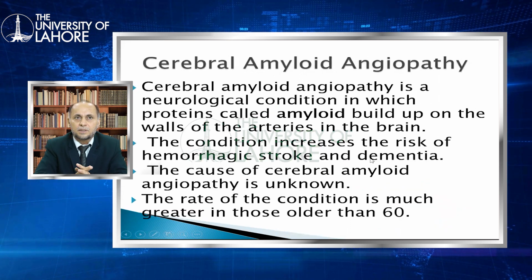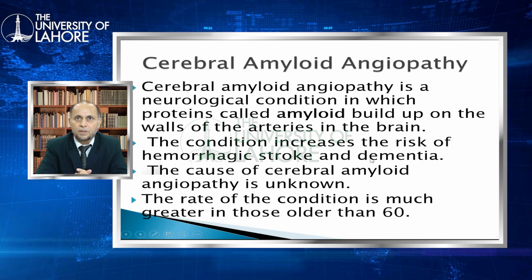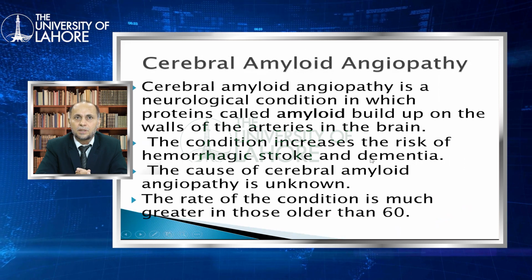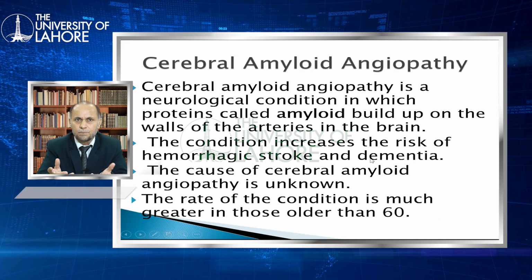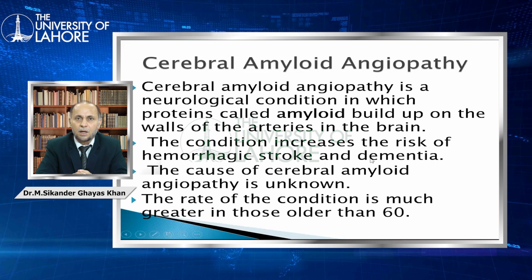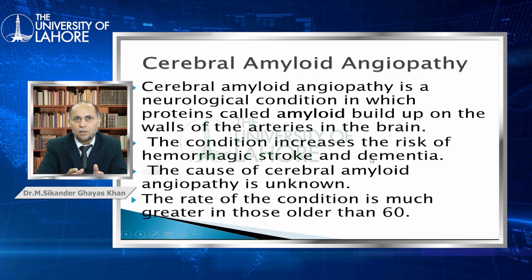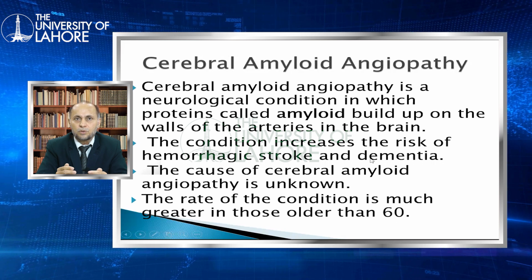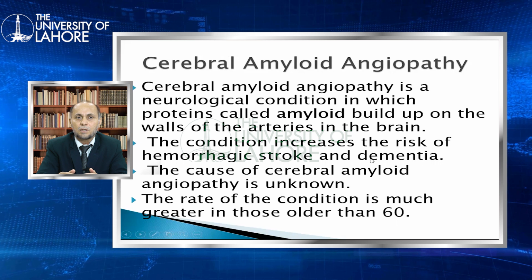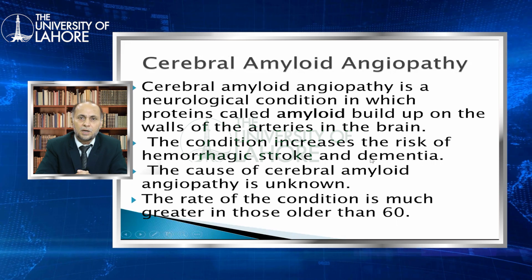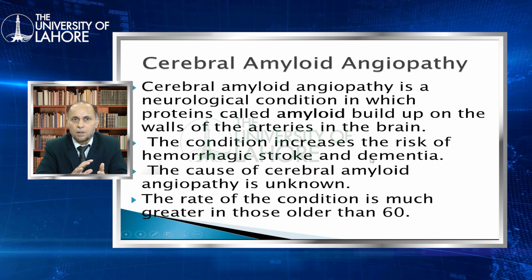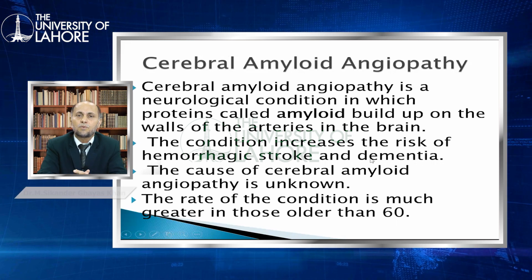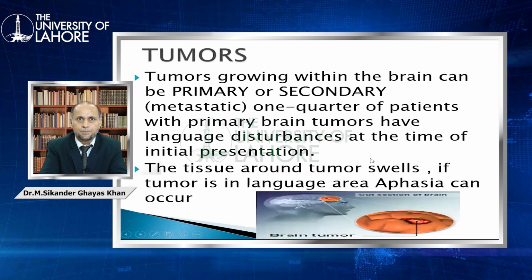Now one disease is amyloid angiopathy, in which the amyloid protein is developed in most of the arteries. In later ages, after 60 years, when the amyloid is deposited in the arteries, it will block multiple arteries, among them the middle cerebral artery or the superior or inferior division of the middle cerebral artery, which causes the aphasia.